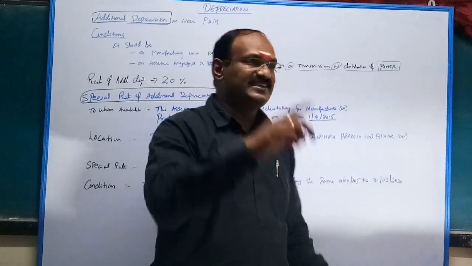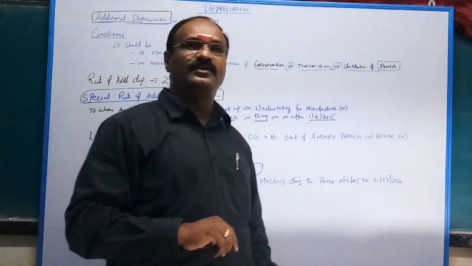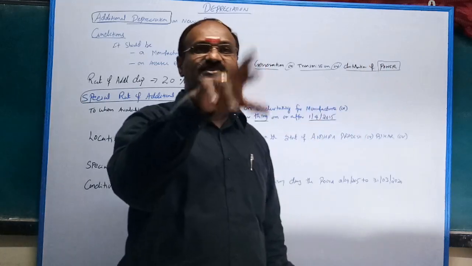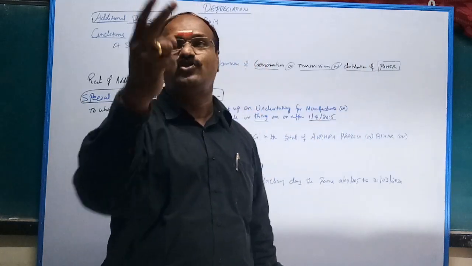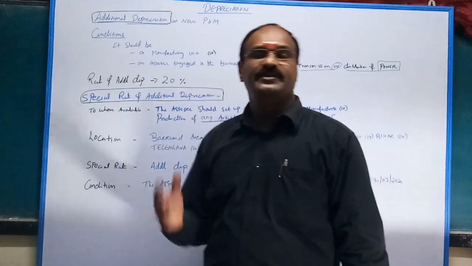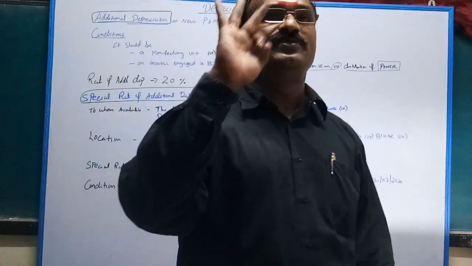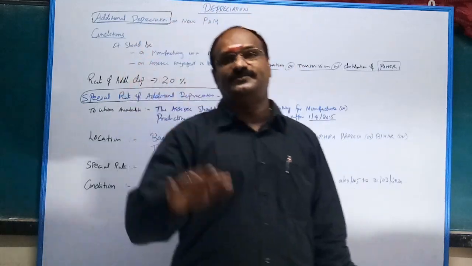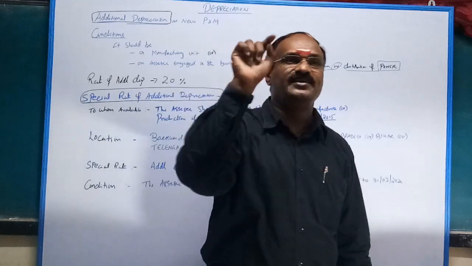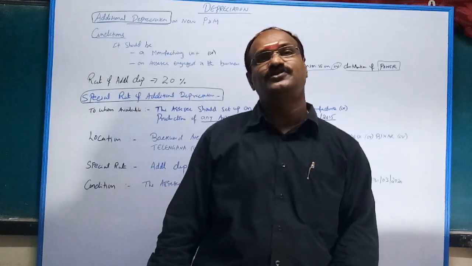But if the asset is purchased by a manufacturing or power sector unit, then they can claim 15% on 10 lakhs, 1 lakh 50, plus 20% on 10 lakhs, because 20% is nothing but additional depreciation. Thereby, 10 lakhs into 20%, 2 lakhs, plus 1 lakh 50, total depreciation 3 lakh 50,000. Closing value: 10 lakhs minus 3 lakh 50, 6 lakh 50 is your WDV as on 1/4/2020.